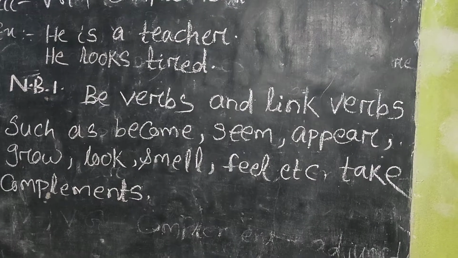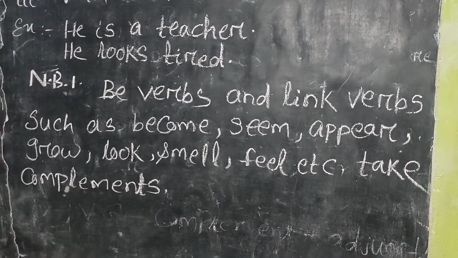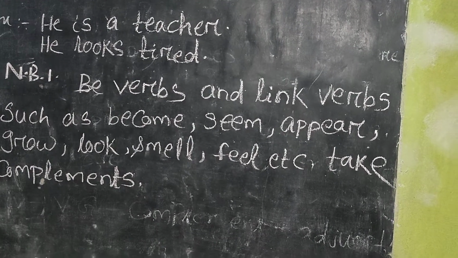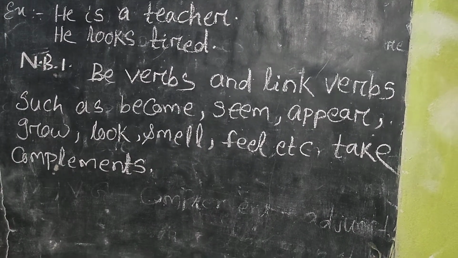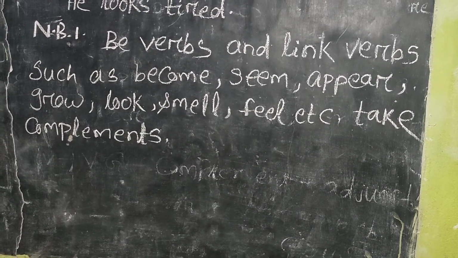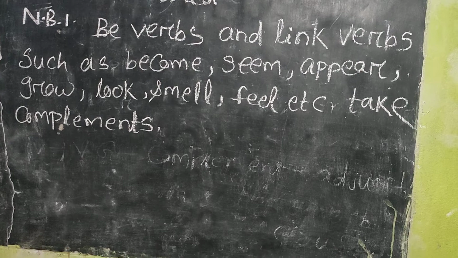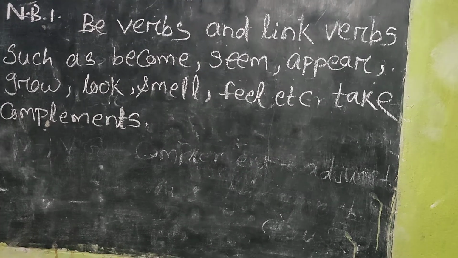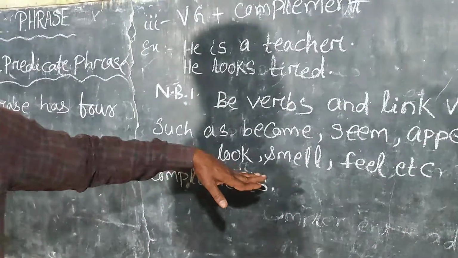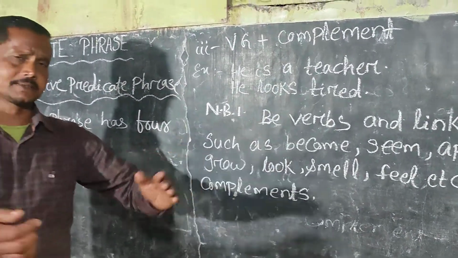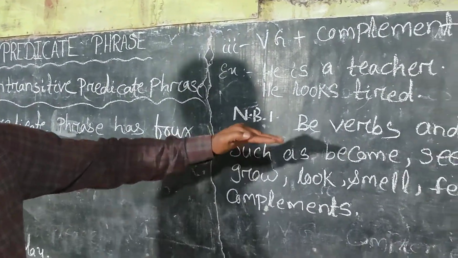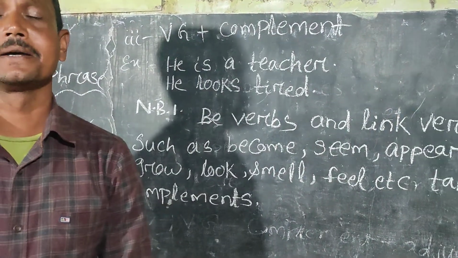But so far as this is concerned, we should remember it clearly. Be verbs and link verbs such as become, seem, appear, grow, look, smell, feel, taste, etc. take complements. In other words, we can say that immediately after the link verbs and be verbs, complements are used.